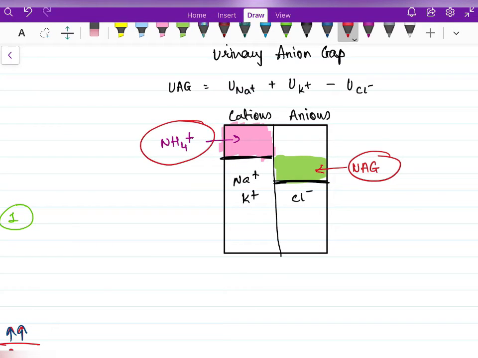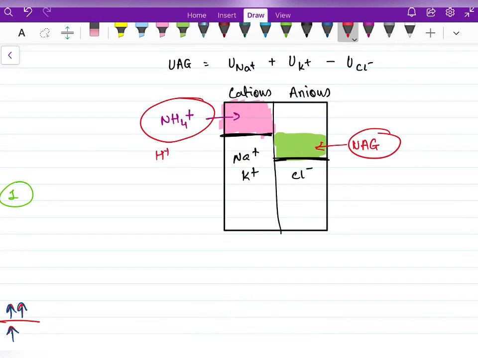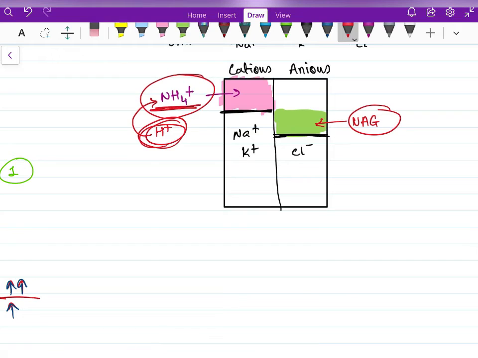Now what is the importance of this ammonium ion? We know we acidify urine, and by that means we excrete H+ in urine. But do we excrete H+ as H+ in urine? No, we excrete acid combined with NH3. By forming NH4+ ion, there is net secretion of acid in urine. So can we say that whenever we are excreting more acid in urine, there will be more concentration of NH4+ ion in urine? Yes, and whenever we are excreting less acid in urine, there will be less concentration of NH4+ ion in urine.